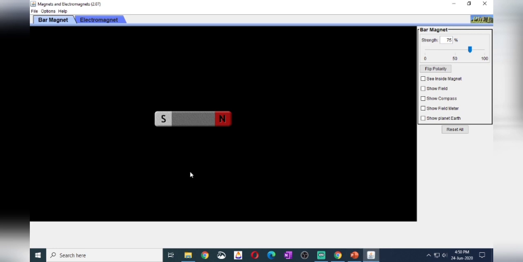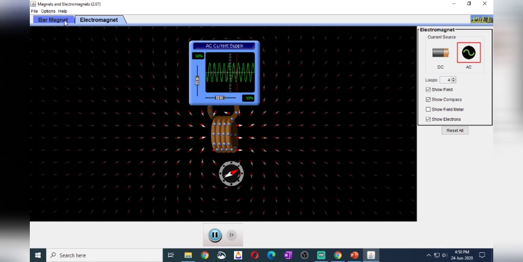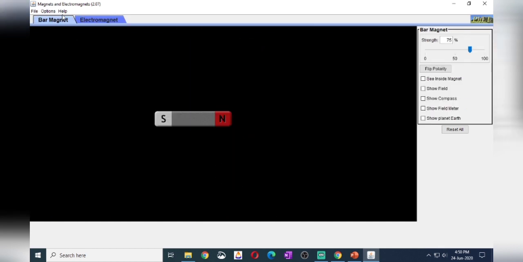Okay, children, now let's observe some animations regarding the bar magnet and electromagnet. First, let's go with the bar magnet. Already we know a bar magnet will have a south pole at one end and a north pole at the other end. A magnet has two poles, where the maximum attraction or repulsion force, or we can call it magnetic force, is located.